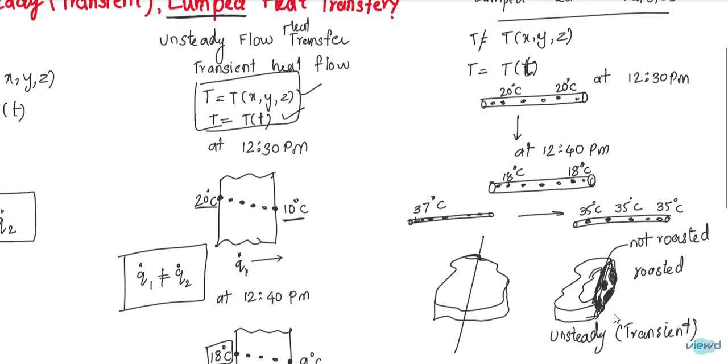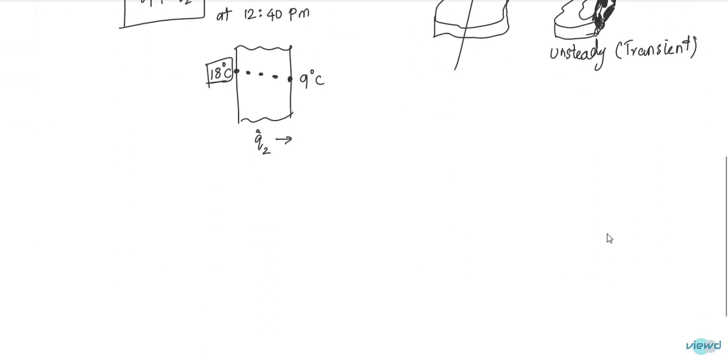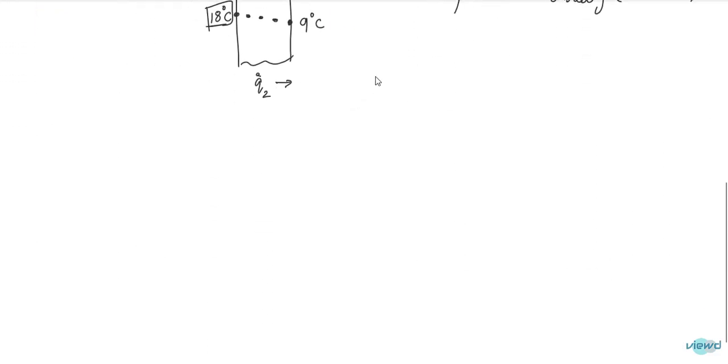So now here our main concern is with lumped heat transfer. So how to define this lumped heat transfer for any material? How can we say that this material can achieve lumped heat transfer?